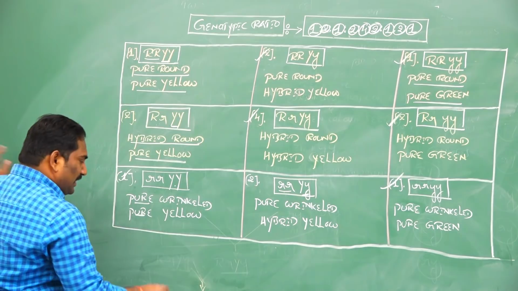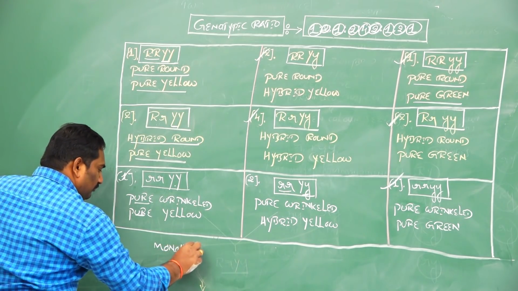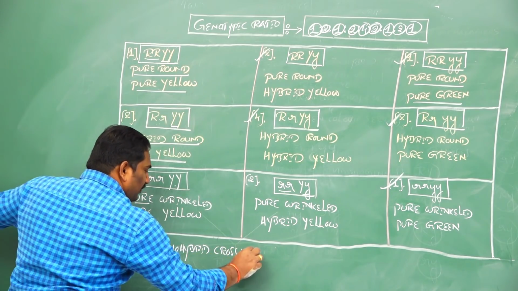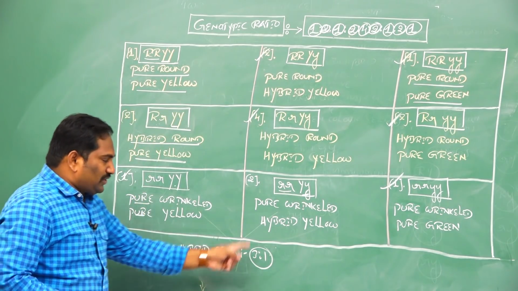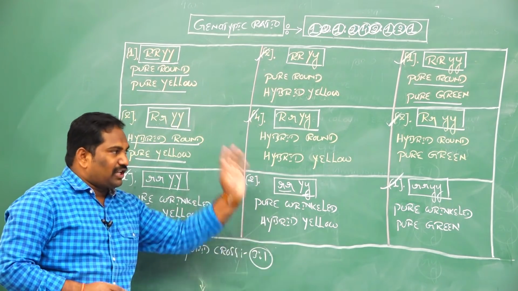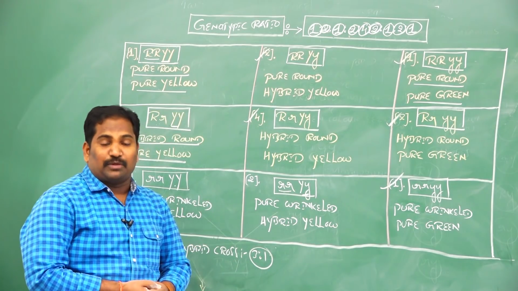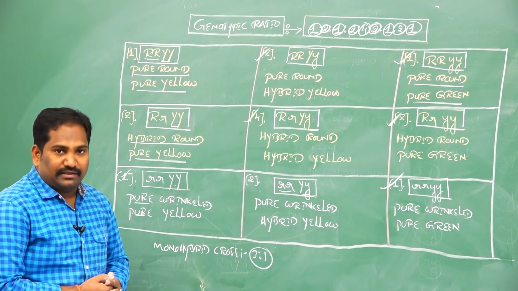So in monohybrid cross, the phenotypic ratio is 3:1. Whether the 3:1 ratio is generated or not in the dihybridization experiment also, to verify the results of monohybrid cross, Mendel conducted this dihybrid cross, or two-gene inheritance.